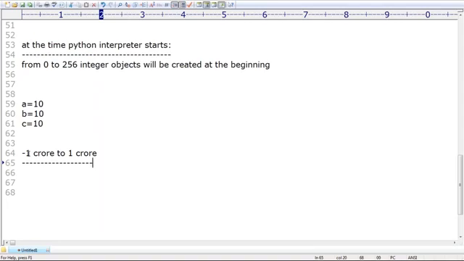Yes. Here the reason is, if I really want to create them at the time of Python interpreter starting, how many objects are required? 2 crore objects are required. But out of 2 crore objects, how many are you going to use in your program? Maybe 2 or 3 objects. For the sake of 2 or 3 objects, creating 2 crore objects at the beginning, how stupid it is. That's why instead of advantage, n number of problems are going to come.